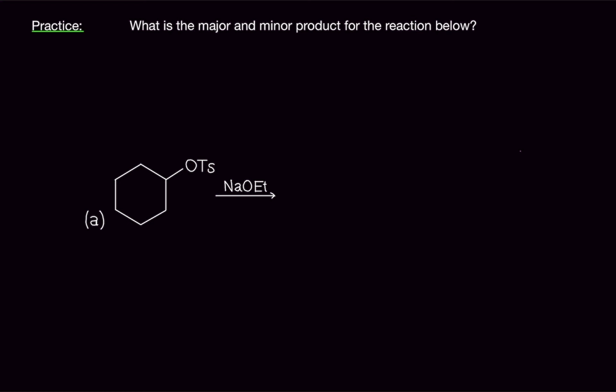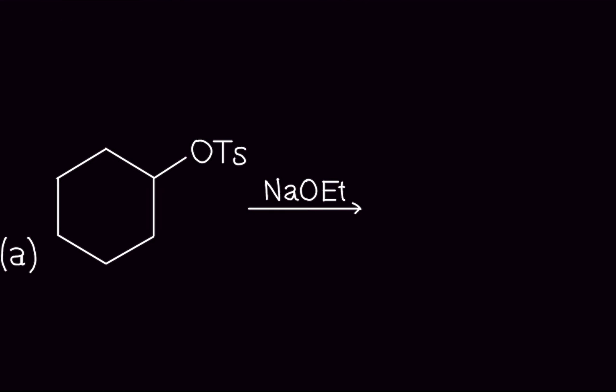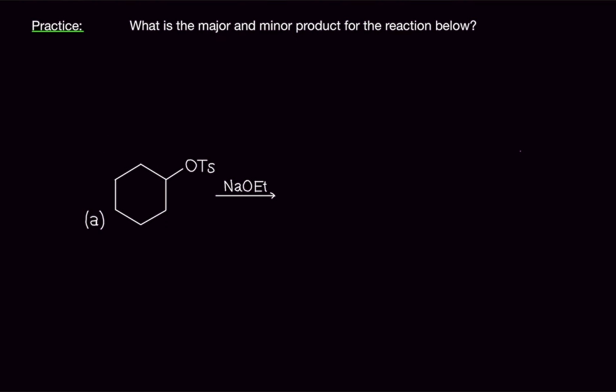So what we really need to do is just do a normal substitution or elimination reaction depending on what the reagents are. If this helps you, you can literally erase this and put chloride if you want. Same thing. I mean, don't do it on an exam, you're going to get it wrong, but if it helps you remember, that's a way of doing it because it's literally the same properties. We have sodium ethoxide here. This is a strong base and a strong nucleophile.